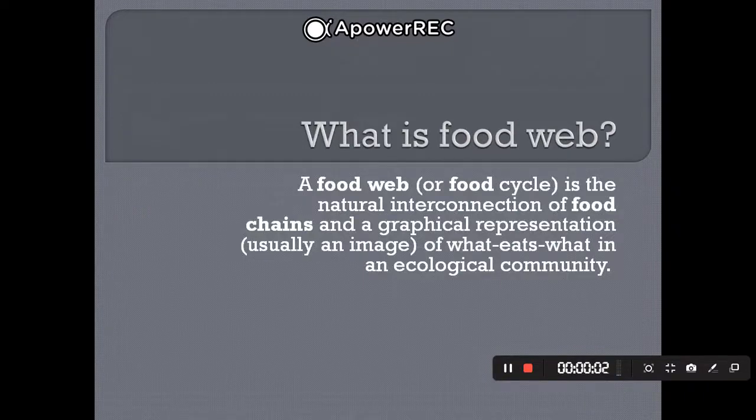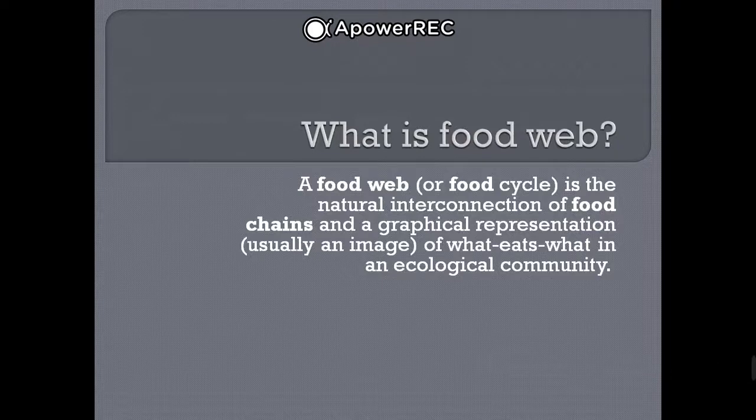So the first question asked was, what is a food web? Generally in the previous video I told that the food cycle is the same as the food web, but what is the difference is what they eat in an ecological community.